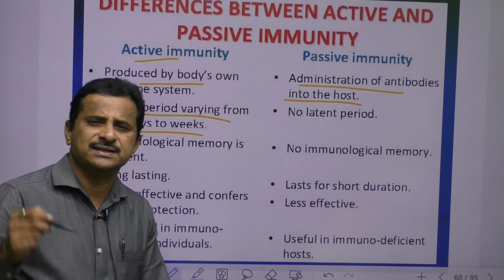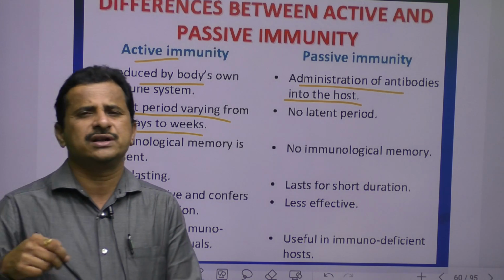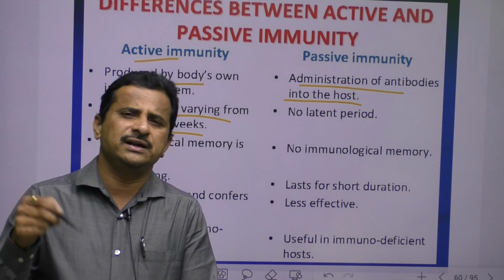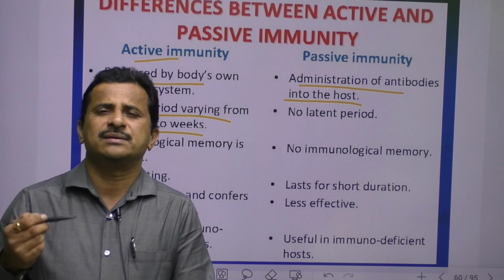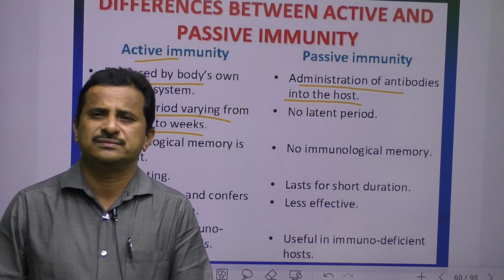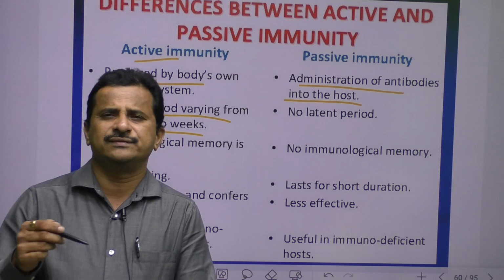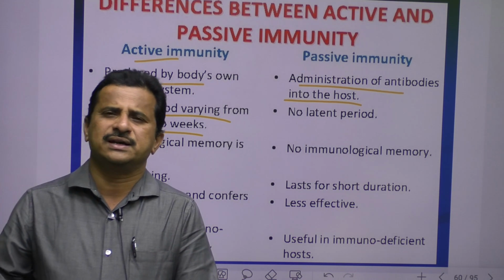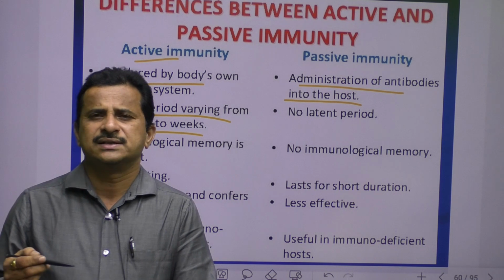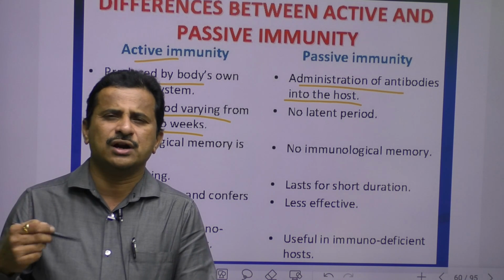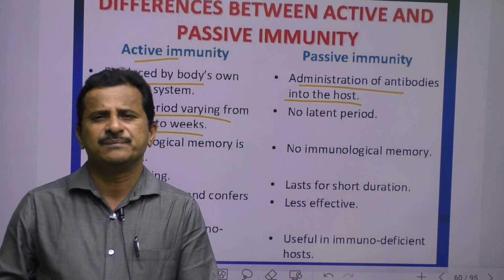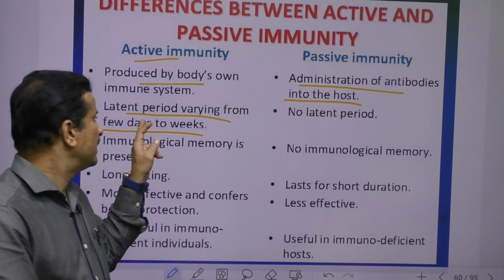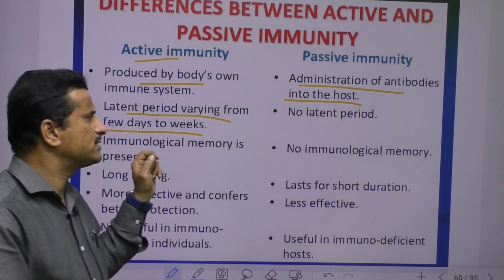That's why after vaccination, antibodies are not produced immediately. After an antigen enters, it takes some days, weeks, even months. For example, after a malaria parasite or a virus enters, our body does not produce antibodies within a minute. It takes at least some days or weeks. So that is the latent period, days to weeks.